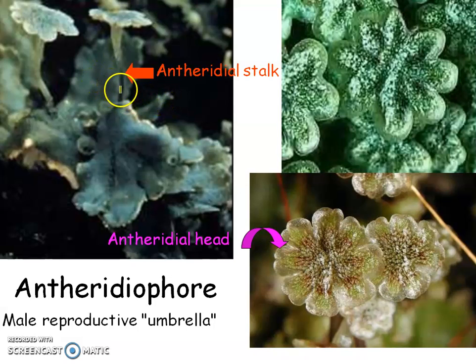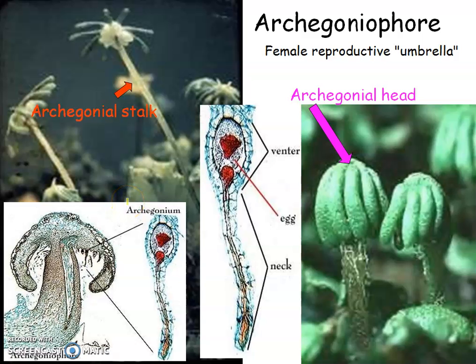This is the antheridial stalk, and this bears the antheridia. This flower-like structure which bears the antheridia is the antheridiophore. This thallus-like structure is the gametophyte. Then come to the archegoniophore, that is the female gametophyte. The female gametophyte is umbrella shaped, and under this umbrella you will find the archegonium. When seen from a larger point of view, you will find the egg, the neck or the venter, and the mouth.